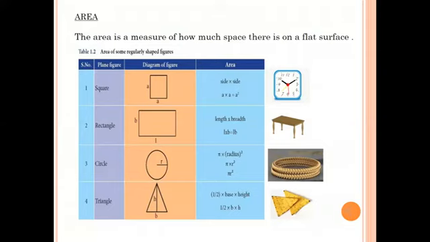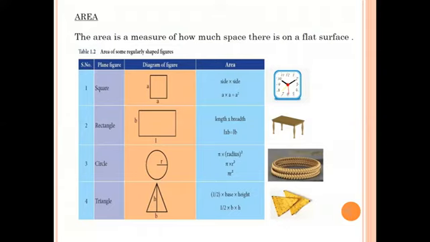First one, what is the shape of the wall clock? Yes, the shape of the wall clock is square. Square has equal sides. The formula of square is side into side. That means A into A equals A square.